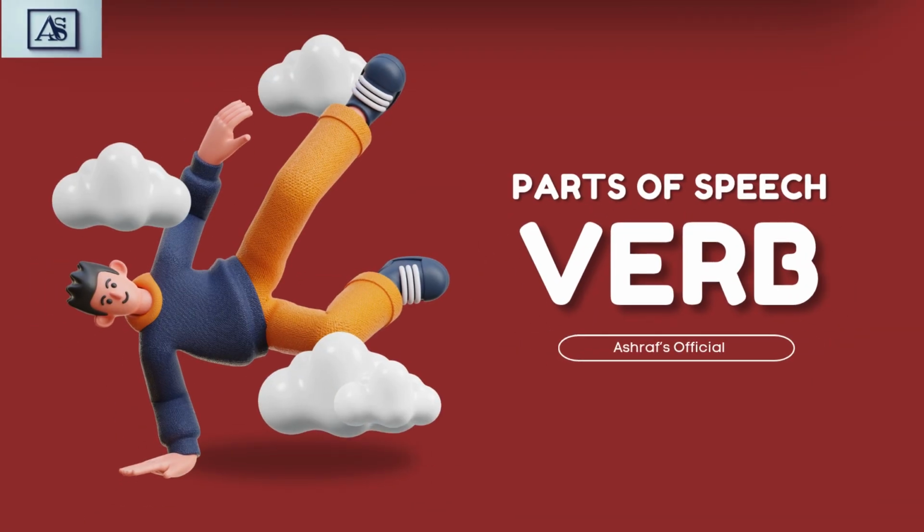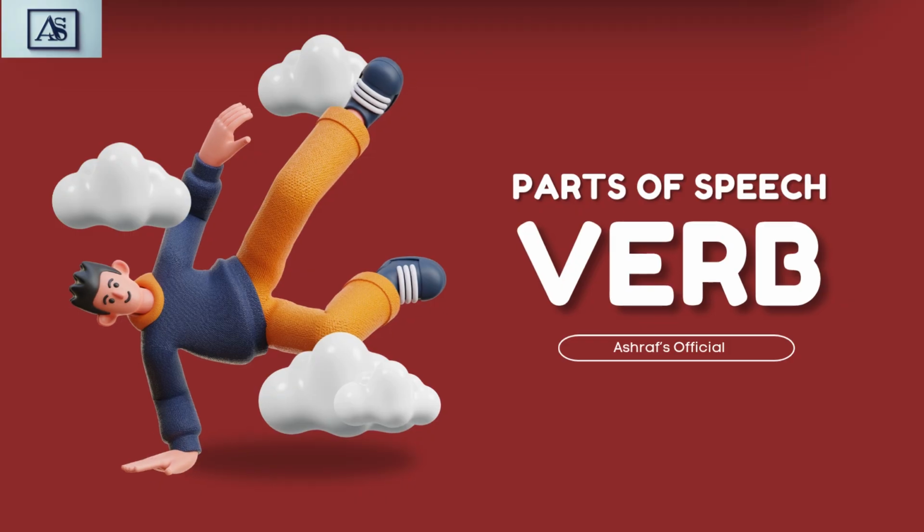What is a verb? A verb is a word that shows an action, state, or occurrence. It is one of the most important parts of a sentence because it tells what the subject is doing.